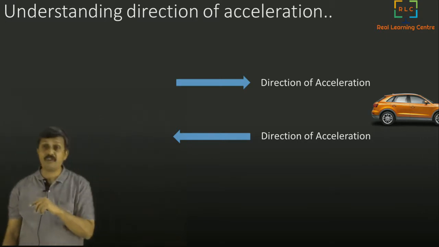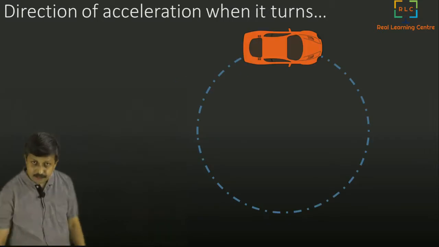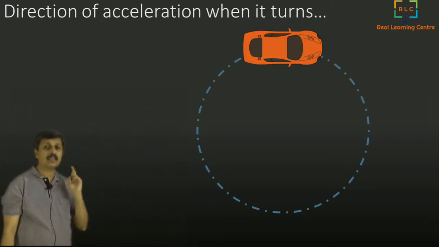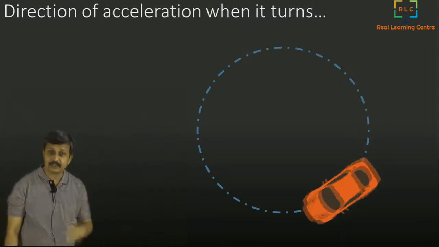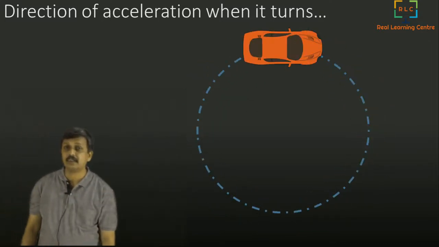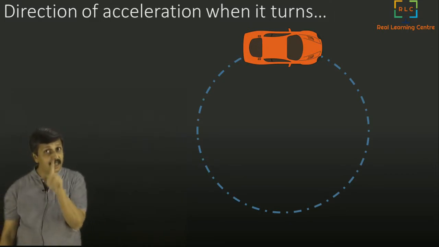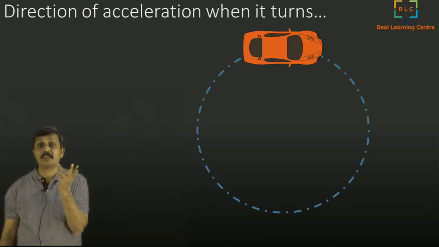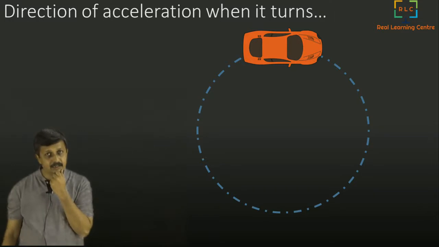Okay, there is one more way of defining the acceleration. There is one more aspect: if you take something which is going at a constant speed but keeps on turning like this. It kept a constant speed but kept on turning. I told you last time that if it changes direction, that means it is accelerating. Now in this scenario, in which direction is it accelerating?